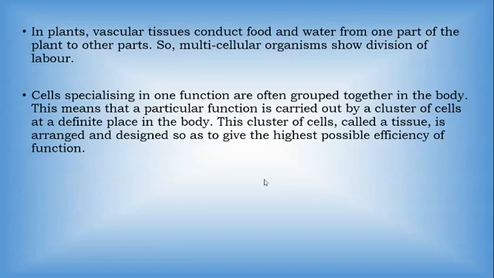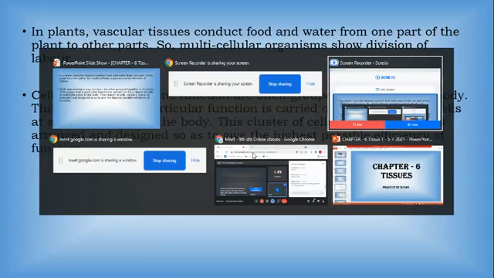They have a particular function and a particular design. These cells are arranged in such a way that they have their own function. So a group of cells which has a particular function to carry out, and also a particular structure, is called a tissue.